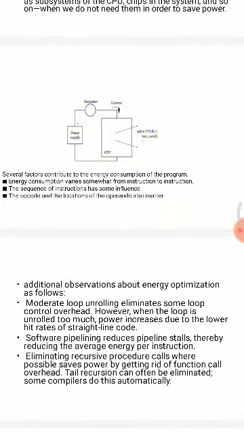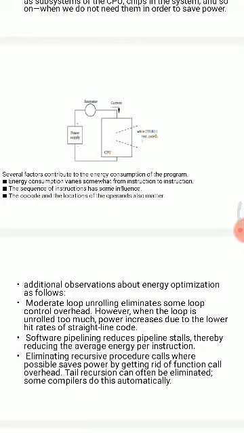Several factors contribute to the power consumption of a program. Energy consumption varies somewhat from instruction to instruction. The sequence of instructions has some influence. The opcode and the locations of the operands also matter. Additional operations for energy optimization are as follows.